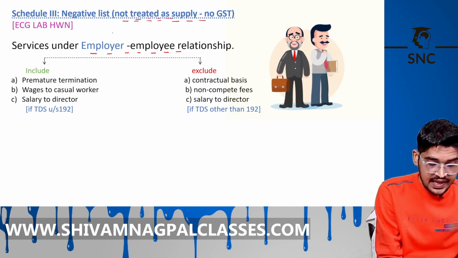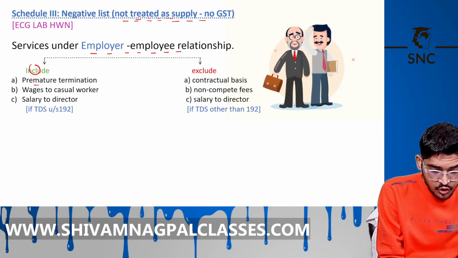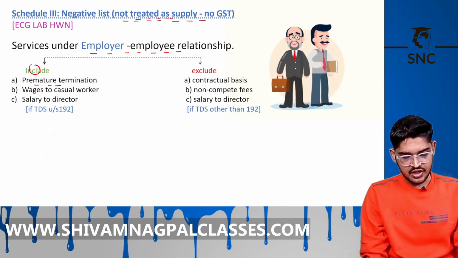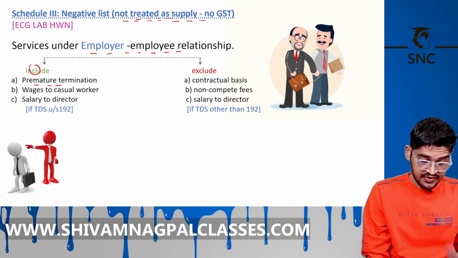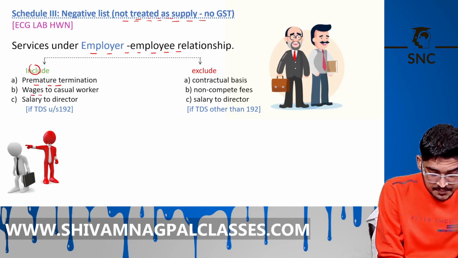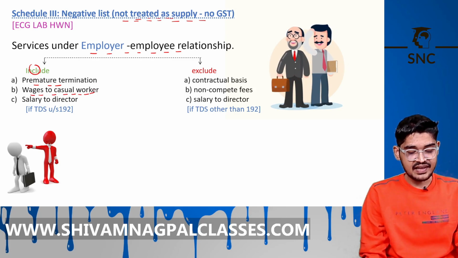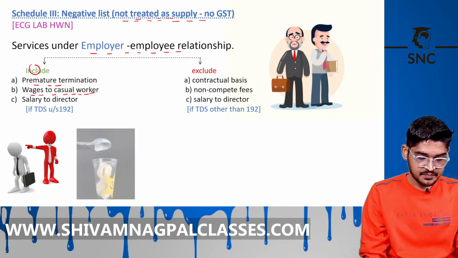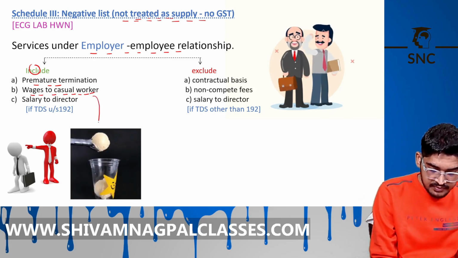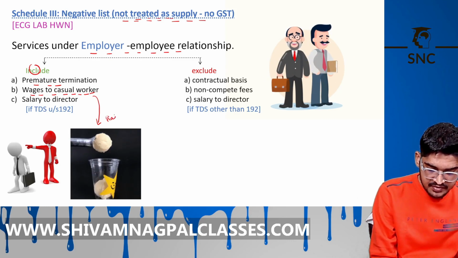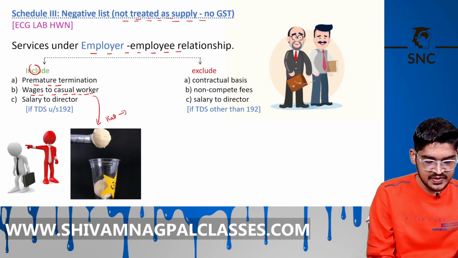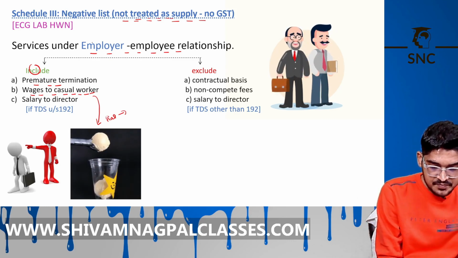It includes any amount paid on premature termination. It is also not a supply. Wages paid to a casual worker, like you are running an ice cream business and you pay salary to your worker on a casual basis, on half yearly, because for half the year your business is not running, is also covered here.